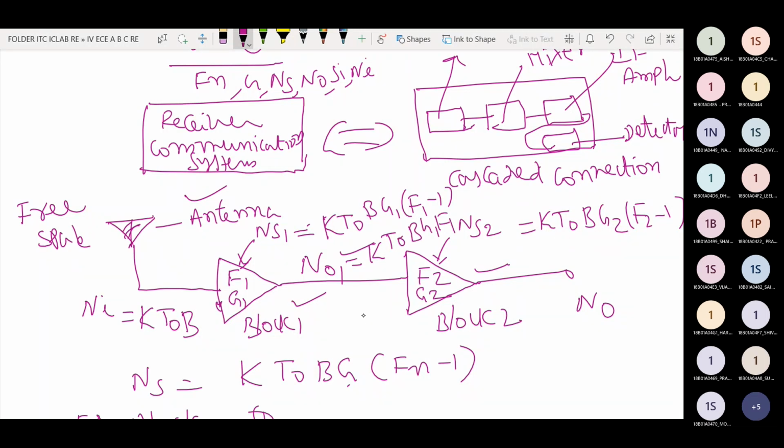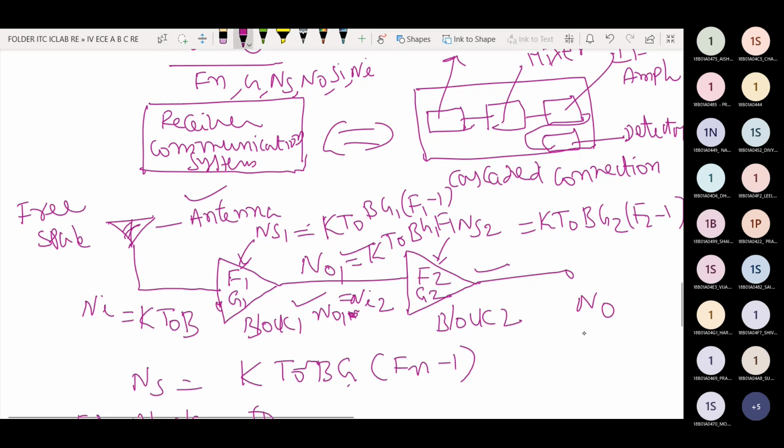This N01, the noise output of the first block or first stage, acts as the noise input to the second block, that is, N01 is equal to Ni2.